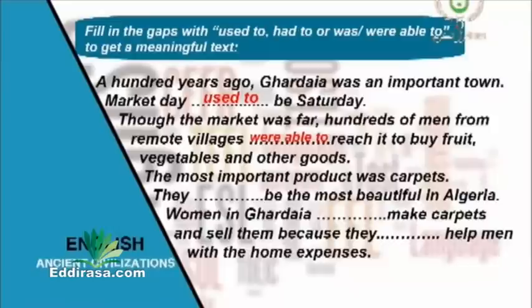Right. The most important product was carpets. They, good, they used to be the most beautiful in Algeria. Women in Ghardaya used to make carpets and sell them because they had to help men with the expenses. Right, you were great. Let's move to the second activity now.